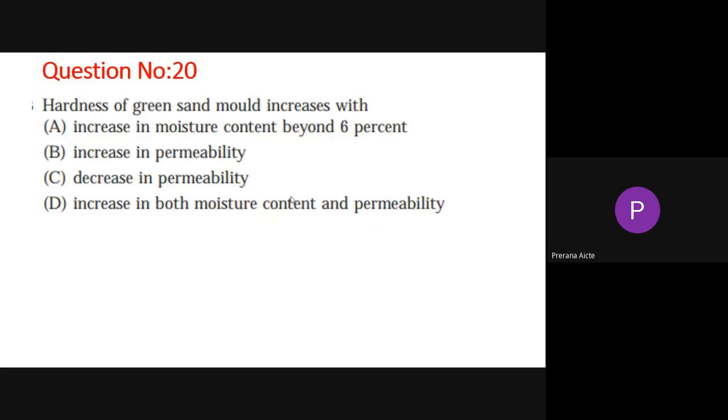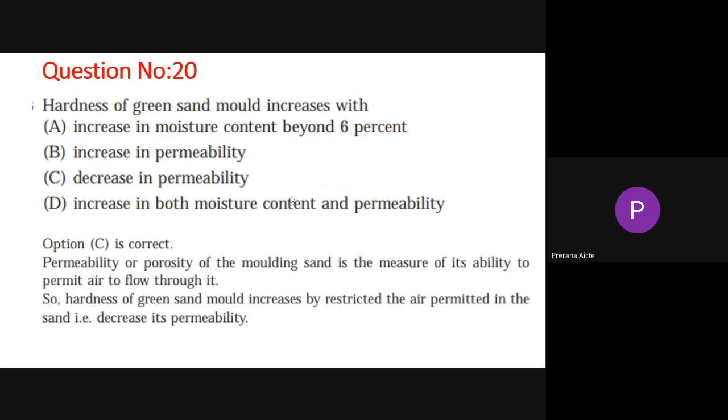Now question number 20: hardness of green sand mold increases with the increase in moisture content beyond 6%, increase in permeability, decrease in permeability, increase both moisture content and permeability. Hardness of green sand mold increases with option C, that is a decrease in permeability.